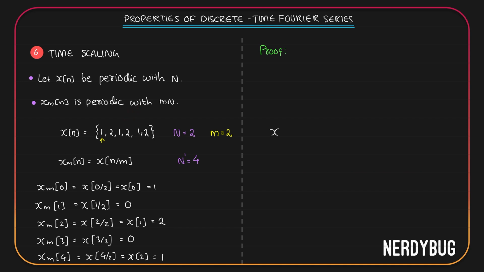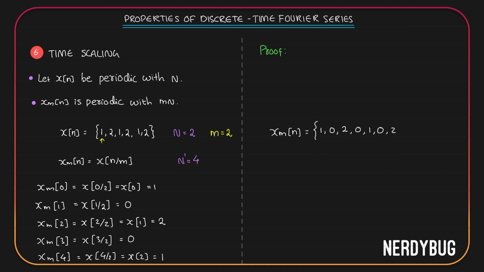So basically, if I write xm of n, it will look like this. First I have 1, then I have 0, then I have 2, then 0, again 1, then I'll have another 0, another 2, it goes on like that. So you can see it is repeating every 4 terms. 1 0, 2 0, again 1 0, 2 0, which means its period now is 4.